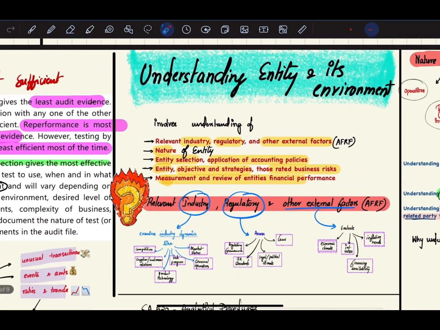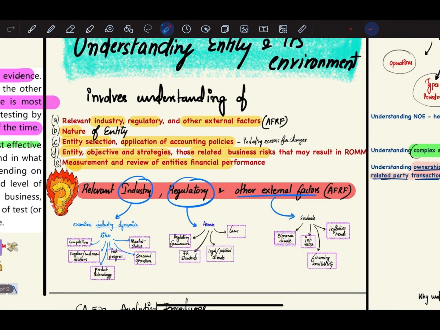Now let us start with understanding the entity and its environment. Understanding the entity and its environment involves understanding of the relevant industry, regulatory and other external factors, the nature of the entity's selection and application of accounting policies, and any changes, including any reasons for changes, the entity's objectives and strategies, and those related to business risks that may result in risk of making misstatement, and measurement and review of the entity's financial performance. So basically, when the auditor has to understand the entity's environment, he basically understands these 5 points.